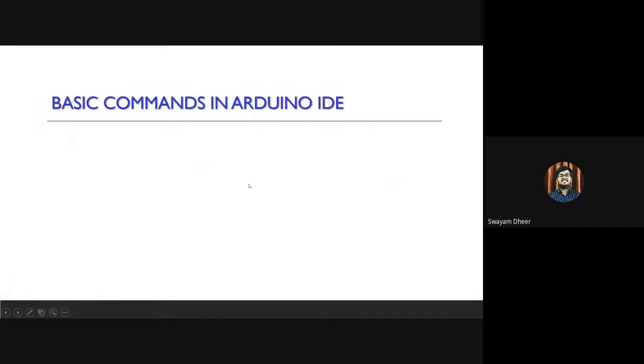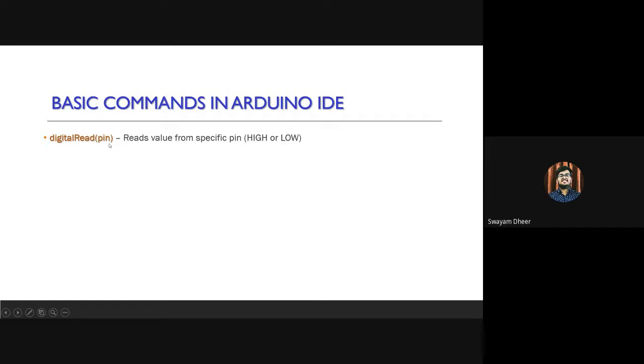Okay, so now I'll be talking about some basic commands which are used in the Arduino IDE, and I'll also be using them in the two projects which we are going to do today. The first is digitalRead, which reads a value from a specific pin. My friend already told you that there are digital and analog pins present in the Arduino board, and you connect your devices to the board using those pins, which establishes a connection, and hence the project works. In digitalRead, you need to mention the pin number.